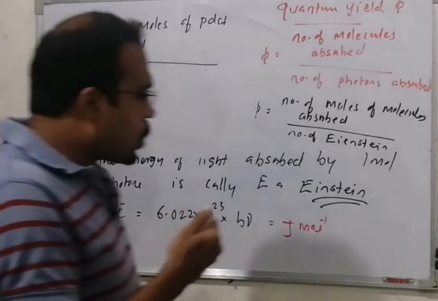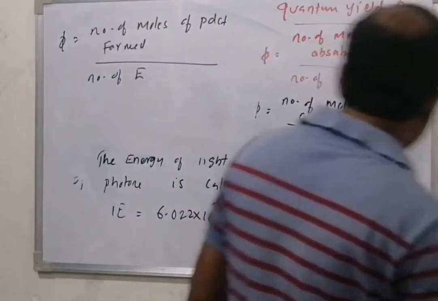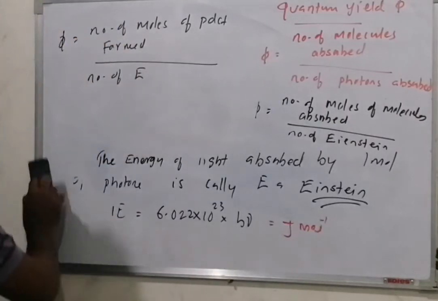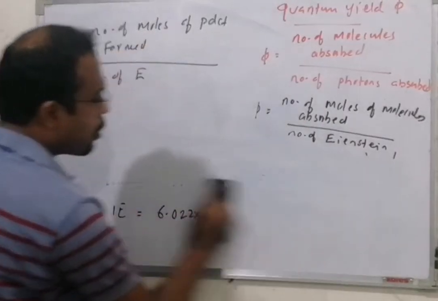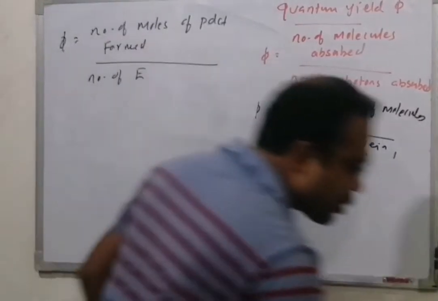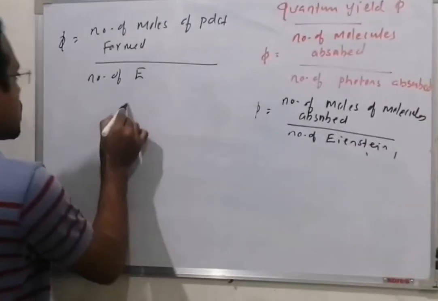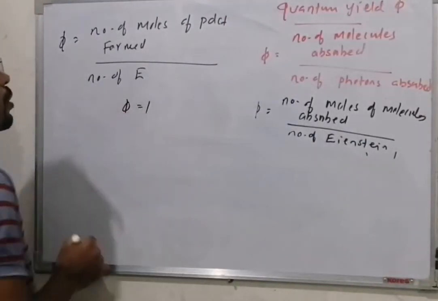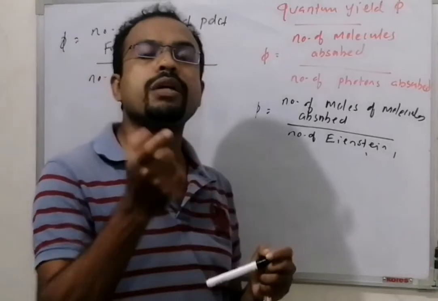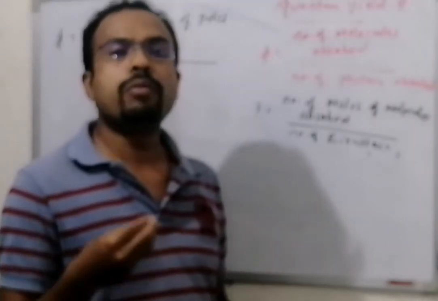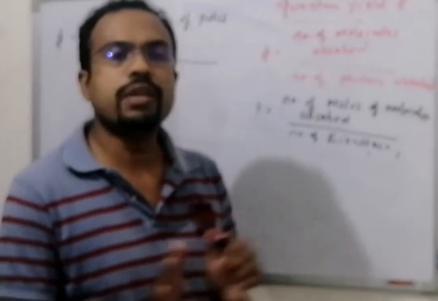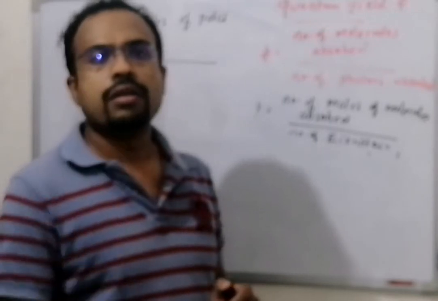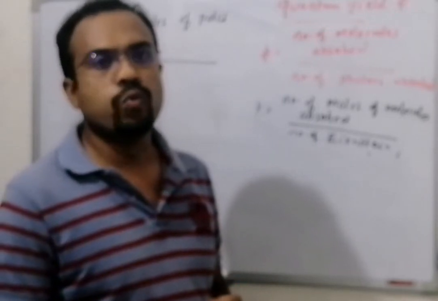And according to the Stark-Einstein law, the quantum yield must be 1. We are expecting that, because each molecule absorbs each photon. The absorbed molecule gives products. Very simple. Quantum yield is equal to 1.